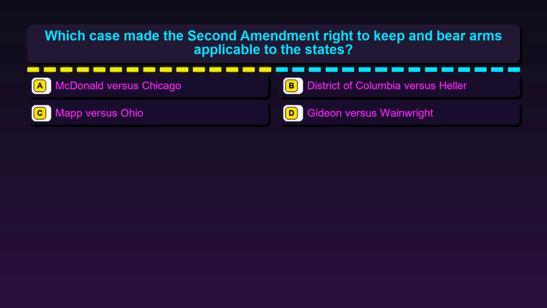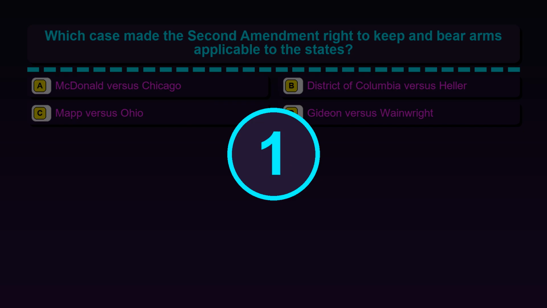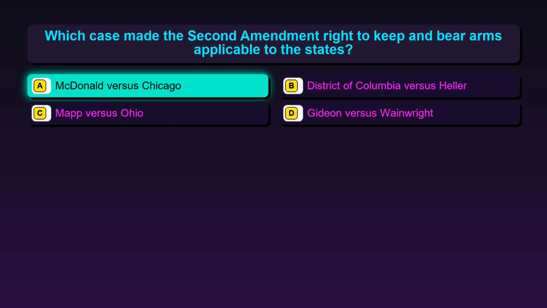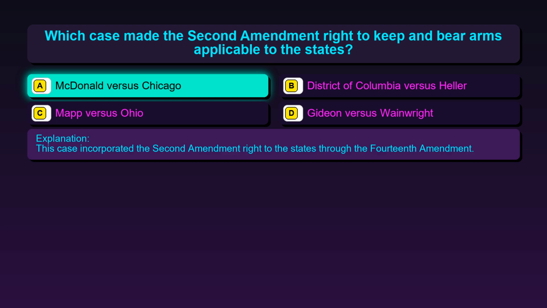Option A, McDonald v. Chicago. Option B, District of Columbia v. Heller. Option C, Mapp v. Ohio. Option D, Gideon v. Wainwright. The correct answer is option A, McDonald v. Chicago. This case incorporated the Second Amendment right to the states through the 14th Amendment.